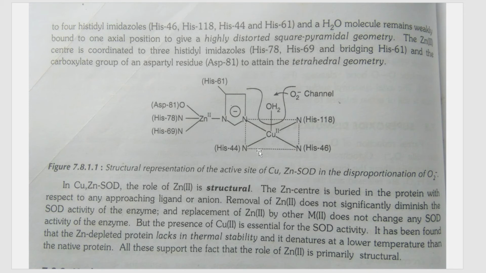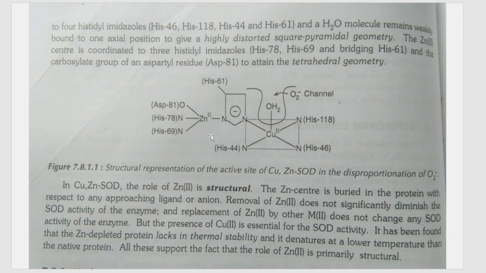And here in this protein, the role of zinc is just structural. That is, zinc provides structural rigidity and all its function is structural. It has no role to play in the conversion of superoxide to H2O2. That function zinc does not have.